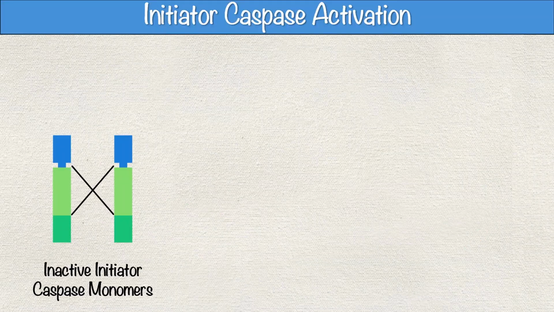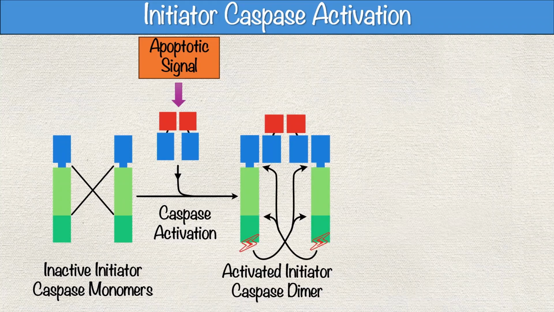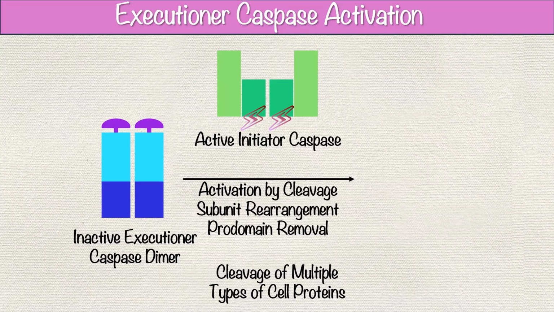Initiator Caspases, like Caspase 8 and Caspase 9 in mammals, are the ones that kickstart apoptosis. They exist as inactive monomers until they receive a signal, often via a specific adapter protein complex. This signal brings multiple initiator caspase monomers close together. Once in close proximity, these monomers dimerize, activating themselves. Once active, the initiator caspases target their primary goal: executioner caspases.